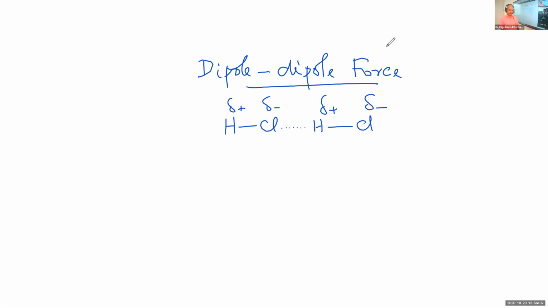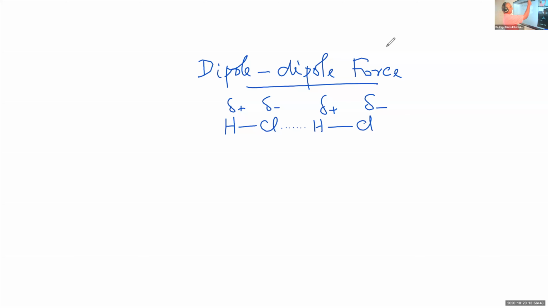So the dipole-dipole force is the attractive force between permanent dipoles. The molecule will be a permanent dipole, and there is always a plus-minus charge separation. And there is attraction between the permanent dipoles, called the dipole-dipole interaction or dipole-dipole forces.